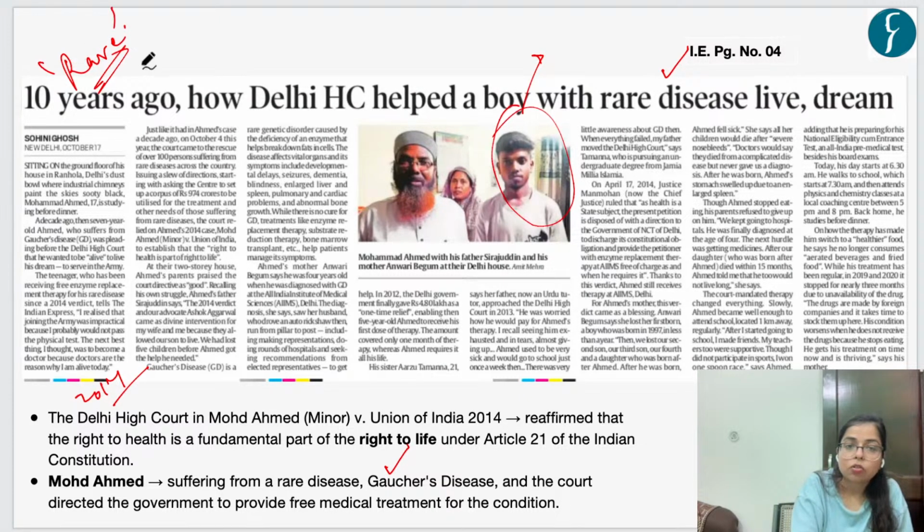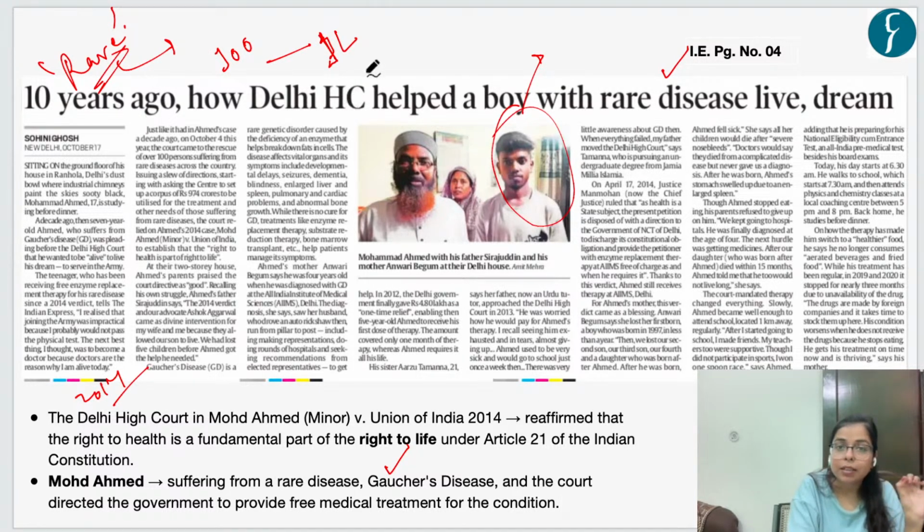certain facts. We should know what rare diseases are. Rare diseases, as the name implies, are certain diseases which have rare occurrence. There is no fixed definition of rare disease in India. However, any disease in India is classified as rare when there are less than 100 patients of that disease in 1 lakh population. Then that disease will be considered a rare disease.